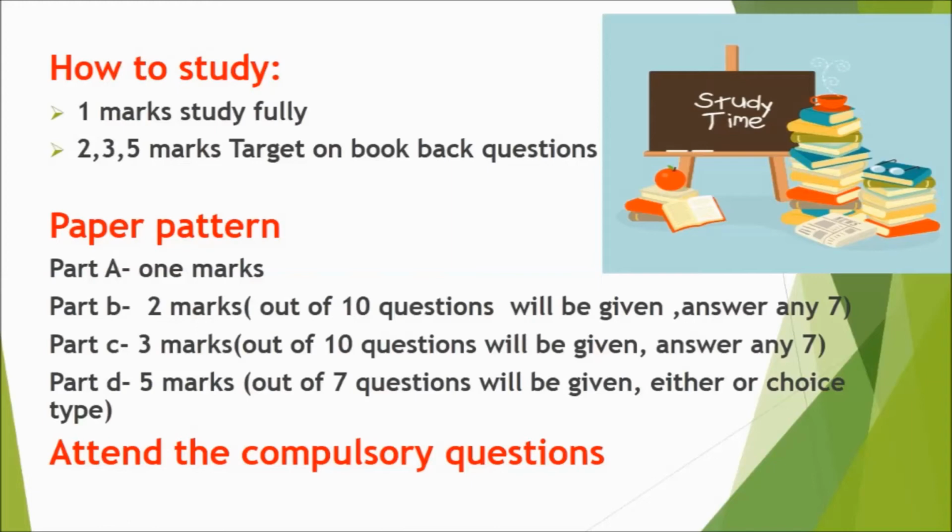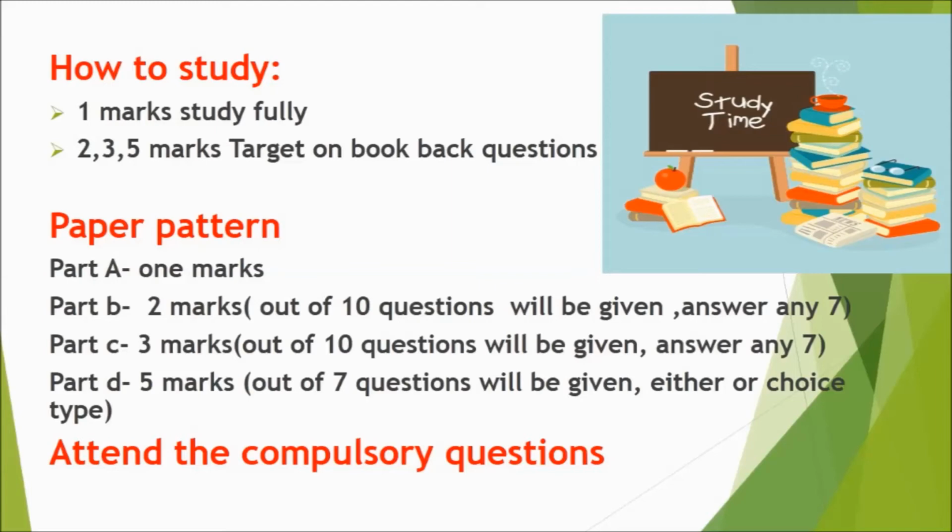Paper pattern. Part A, 1 mark, that means choose the correct answer. 21 questions will be given. Attend 20 questions. Part B, 2 marks. Out of 10 questions, answer any 7. Part C, 3 marks. Out of 10 questions, answer any 7. Part D, 5 marks. Out of 7 questions, given as either-or choice type. And attend the compulsory question.